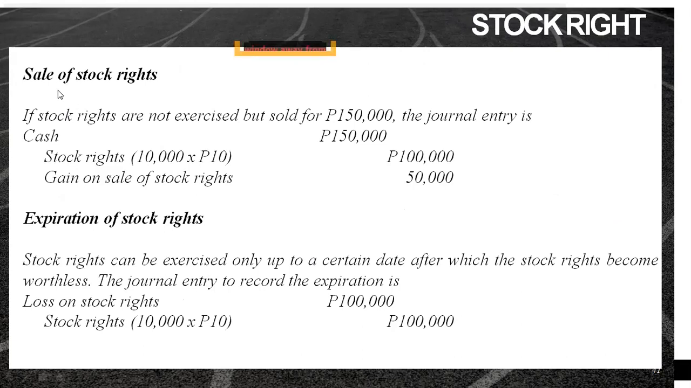Okay, what if hindi mo siya in-exercise? No? What if binenta mo siya? Binenta mo for 150,000. So, pag binenta ang stock rights, the entry is to debit, of course, cash. You have 150,000. Credit stock rights at cost na 100,000. Credit gain and sale of stock rights amounting to 50,000. So, ito yung gagawin mo kapag binenta mo yung stock rights. Kasi nga, di ba, pwede mo na siya ibenta separately pag X-right na.